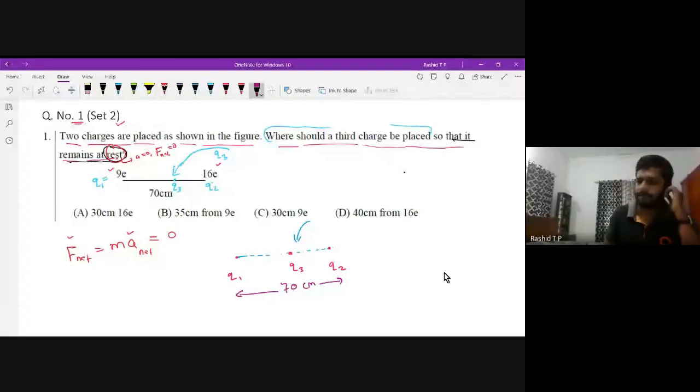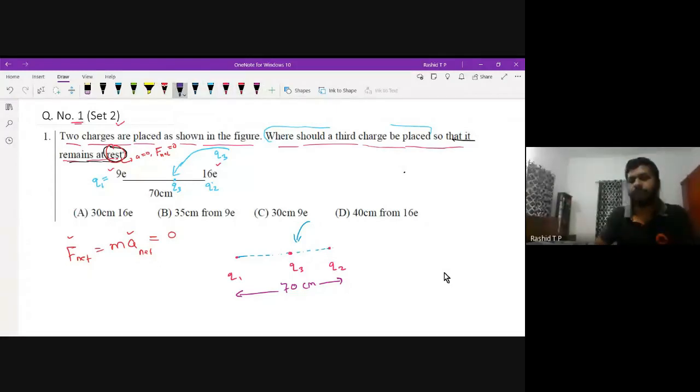Some questions are also there asking what is the magnitude of that third charge. Here, to solve this problem, actually, no need to know the magnitude of that charge. No need to worry about it. I am coming to this. Please wait and see, your doubts will be clear.